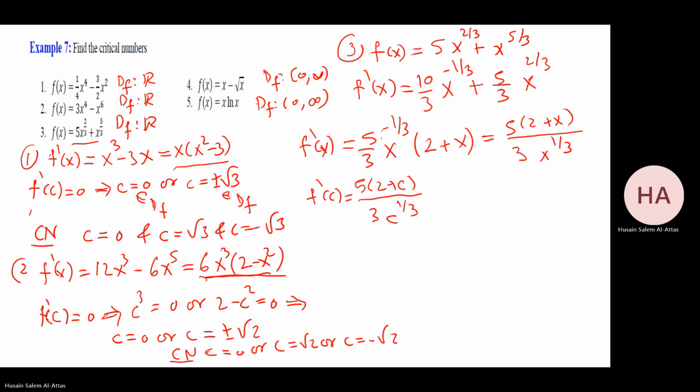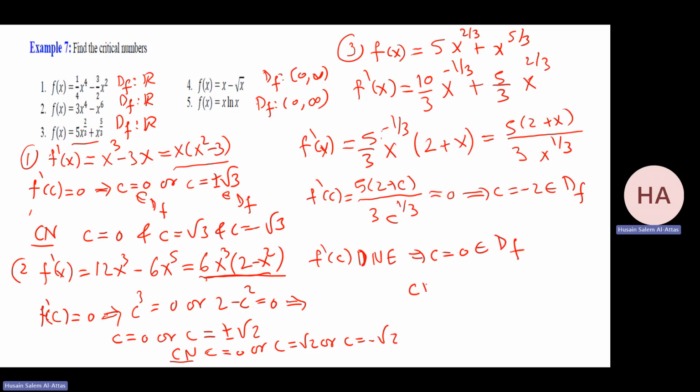Make it equal to 0. That implies c equals minus 2. This belongs to the domain of f. Actually, the domain of f is all real numbers, so no need to worry about this. f prime at c does not exist implies c equals 0, which belongs to the domain of f.